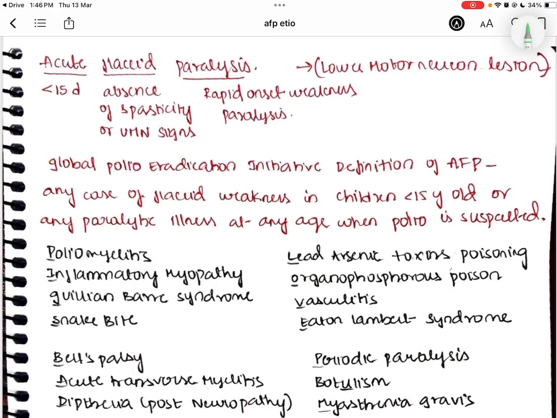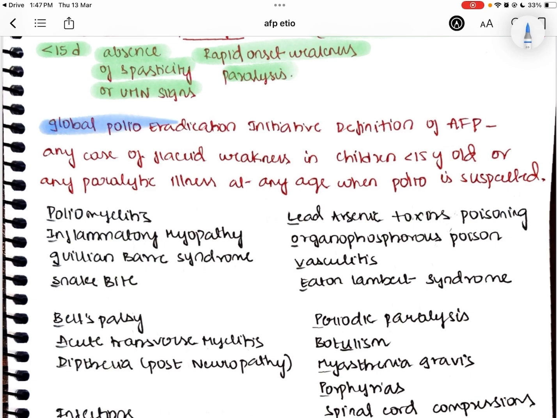Here we'll talk about acute flaccid paralysis and the causes of it. From the word acute, you have to remember the onset is less than 15 days. Flaccid means absence of spasticity or any upper motor neuron signs. And paralysis means rapid onset weakness or paralysis of limbs. So this acute flaccid paralysis is a lower motor neuron lesion, which is causing this absence of spasticity or rapid onset weakness in the limbs within 15 days of onset. That is acute flaccid paralysis.